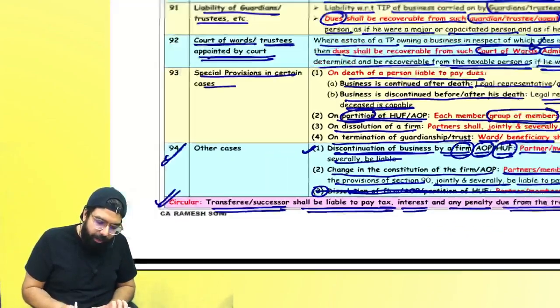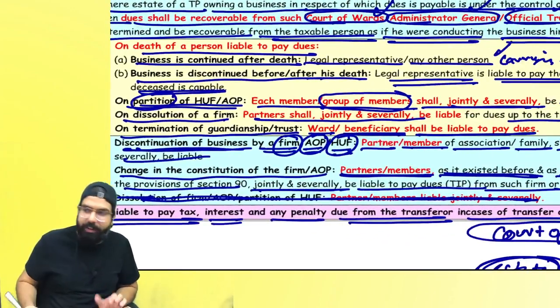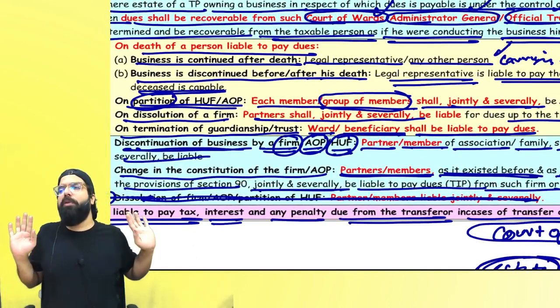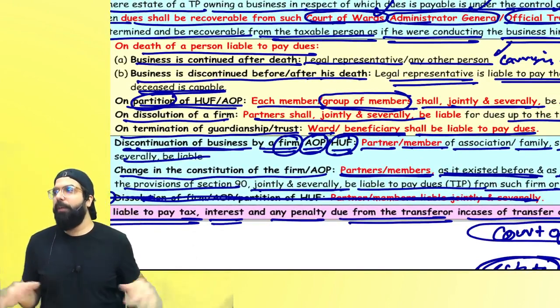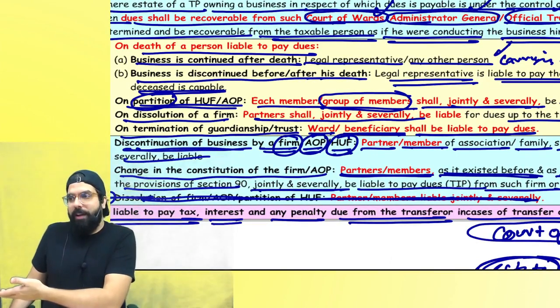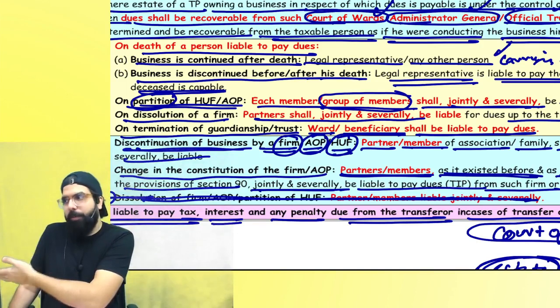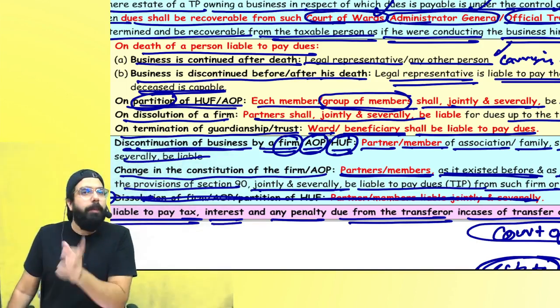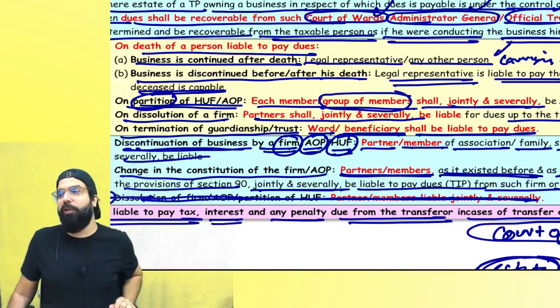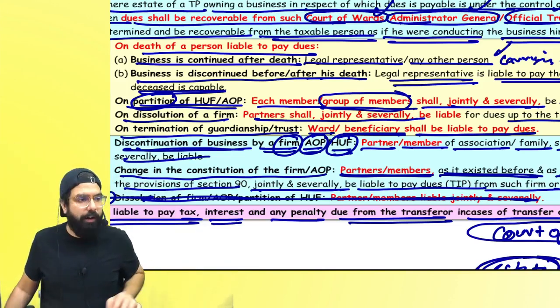Now here also you have to remember that you can still say, sir, if he is not continuing the business, then the business is not transferred, no. He is telling, I don't want to succeed the business. If you don't succeed the business, whatever can be paid out of the property of your father will be sold and paid. But if you carry over the business, then who will be liable? Old liability and new liability, both are yours only. Did you guys understand? I hope you have clarity on this.